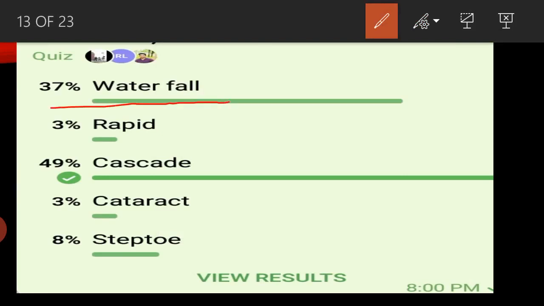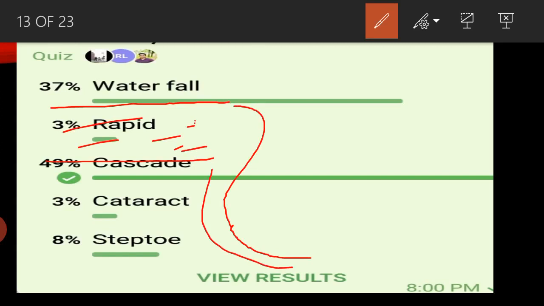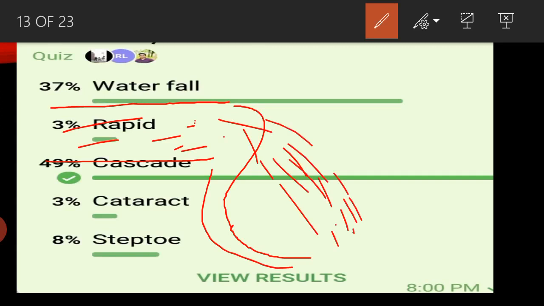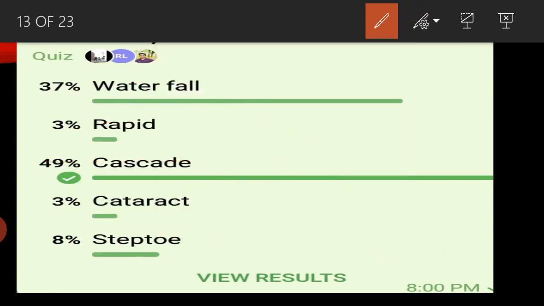Waterfalls are not a step-like formation. So the answer is not waterfall.